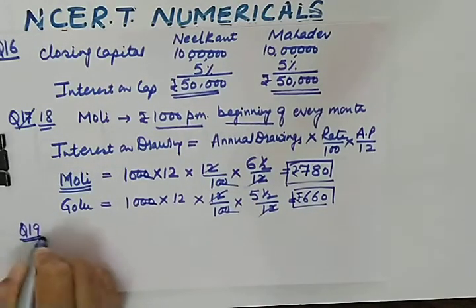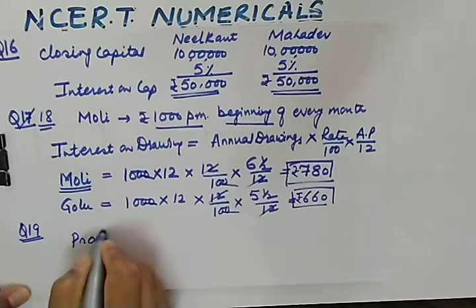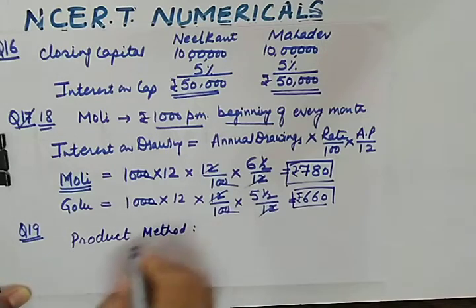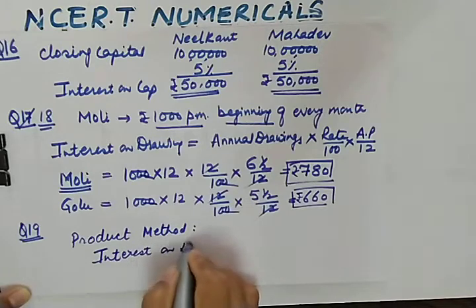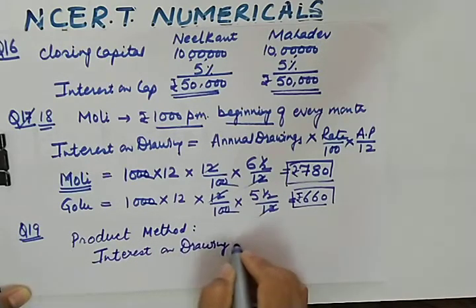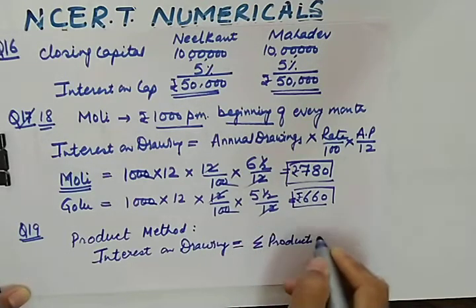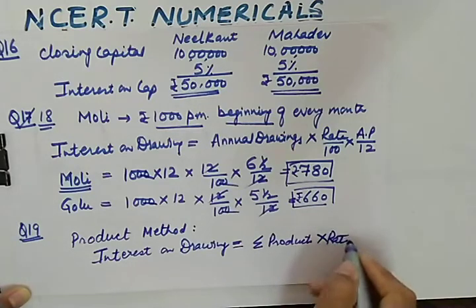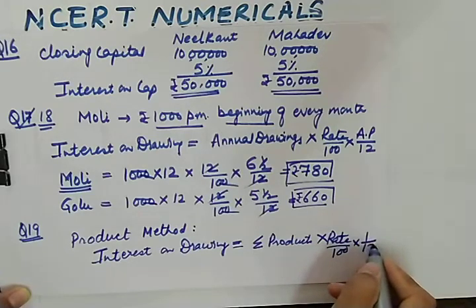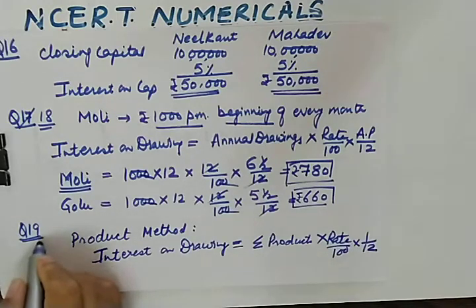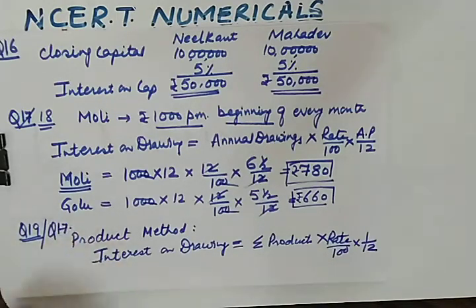I hope you must be knowing the formula of product method. Product method of calculating interest on drawing: interest on drawing will be equal to the sum total of all the products multiplied by rate upon 100 into average of all the 12 months. So you need to apply this formula in question number 19 as well as in question number 17.